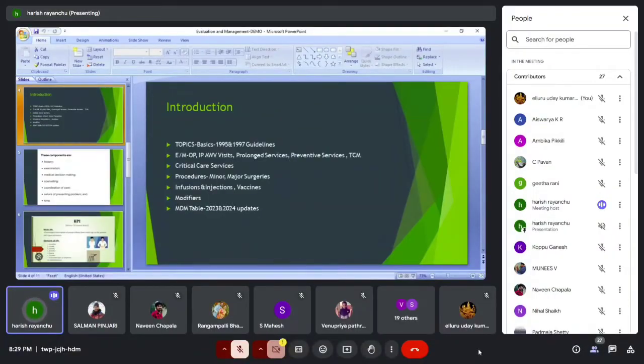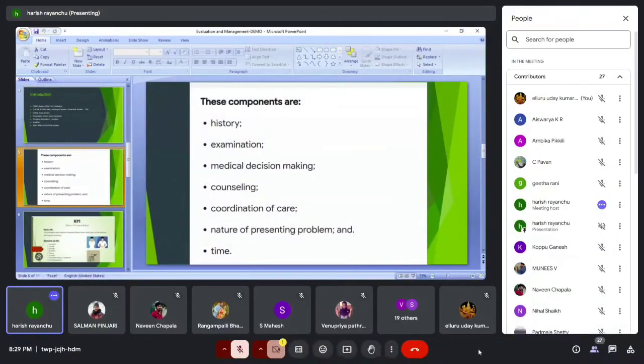One minute, guys, I am going to share the next slide. These are all basic things, just listen. These are the key components we had earlier: history, physical examination, MDM, counseling, coordination of care, nature of presenting problem, and time. But as per the 2023 update, only MDM and time are the key elements. History and examination were removed as key elements. This is the main first update of 2023.